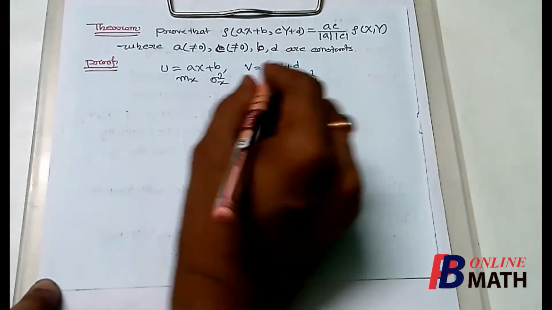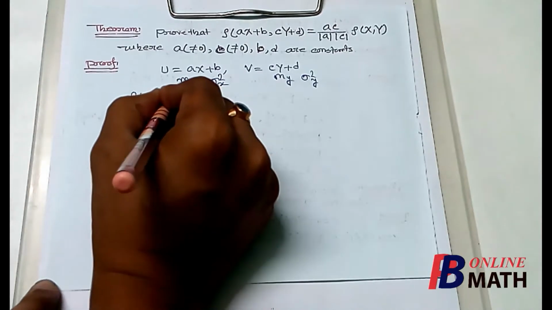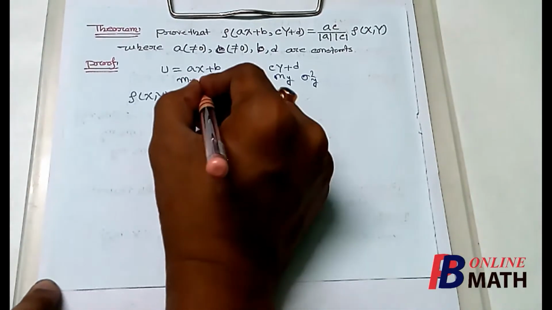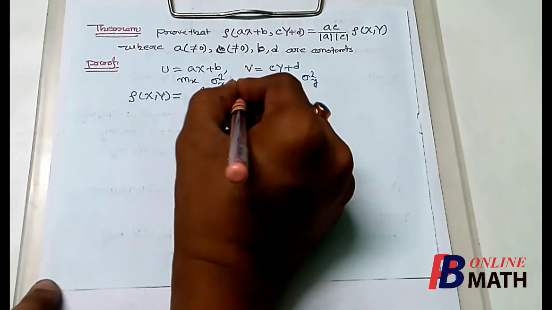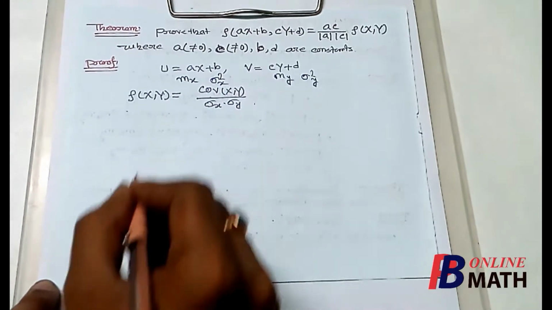Then we know that rho, the correlation coefficient between x and y, is equal to covariance of x and y divided by sigma x into sigma y.